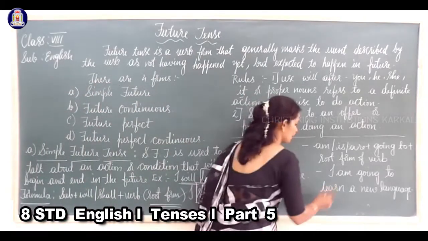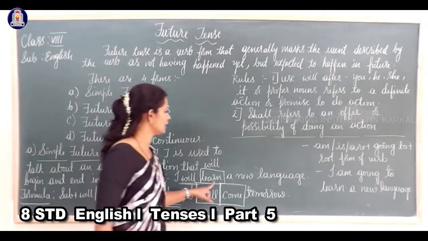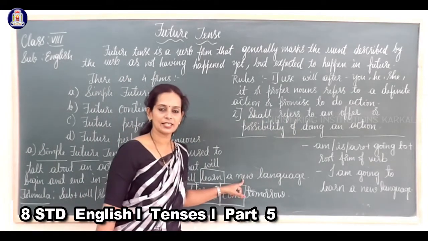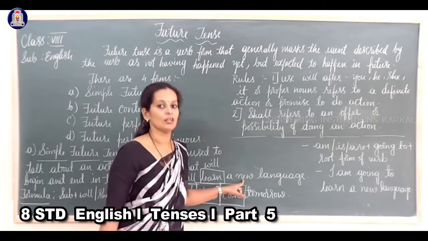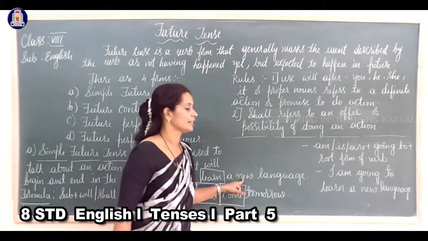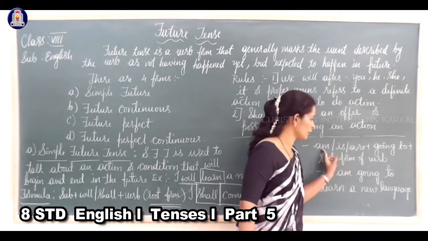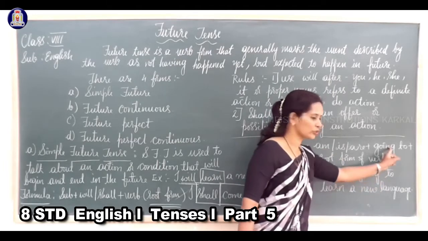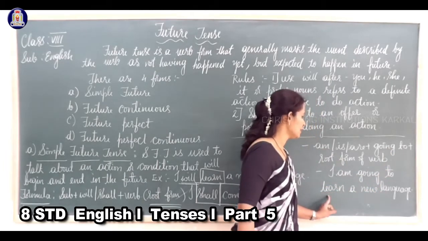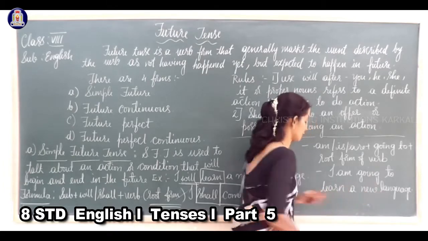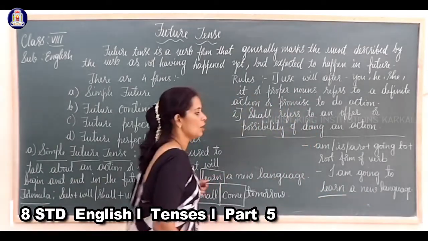For example, here we have written, I will learn a new language, which tells us about the future action or future event, right? The same thing here, I is the subject and we used am going to, and learn a new language. This is the root form of the verb.